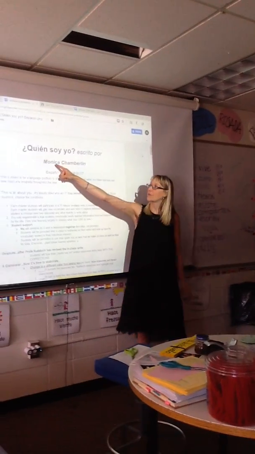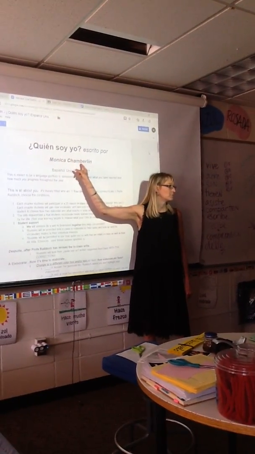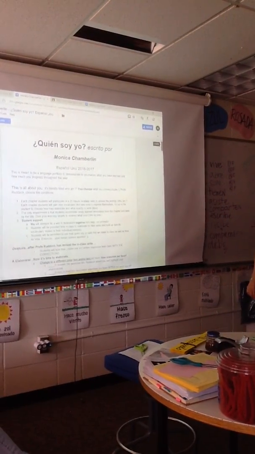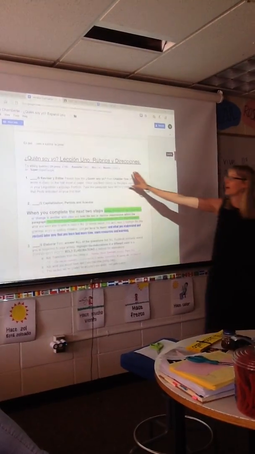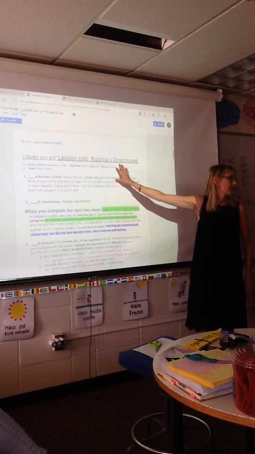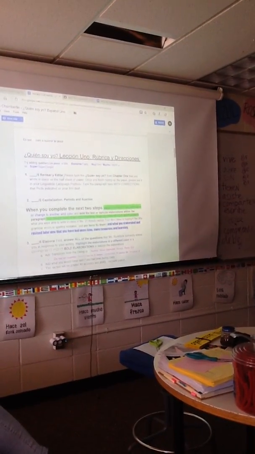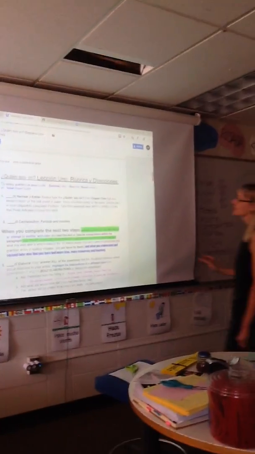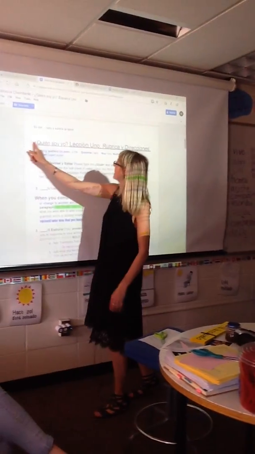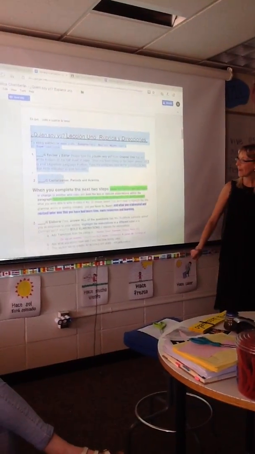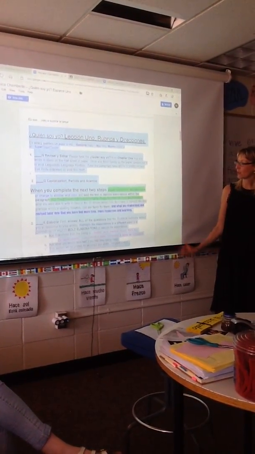Do you have your first and last name here? Yes? You win. First and last name. Scroll to the second page. We are going to go through and delete all of the rubrics and the directions to make this a shorter document. So please do that now. Literally start highlighting Quien Soy Yo, Lección Uno, Rubrica. Delete the whole page all the way down to where you actually